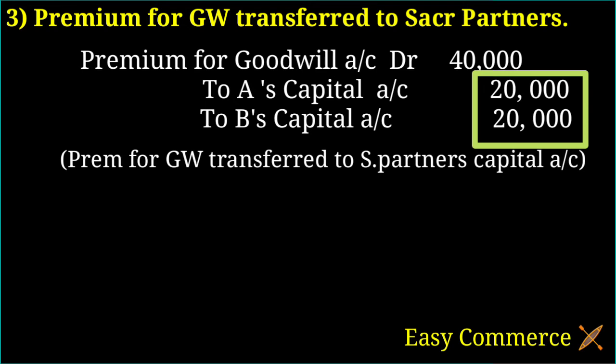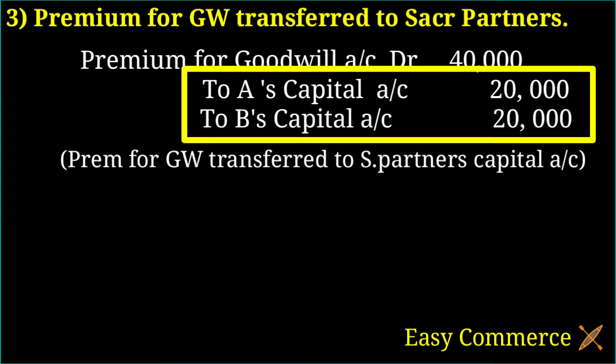For example, in our bank account 10,000 rupees is there. When we need to purchase any items, what will we do? We will go to the ATM machine and withdraw that money. Then we use that money for our personal purpose, right? Same case here also. We distribute the premium for goodwill into the partners' capital accounts. This premium amount is lying in the books, in the firm itself. When the partners need to use that money, they will withdraw cash. This is the situation.